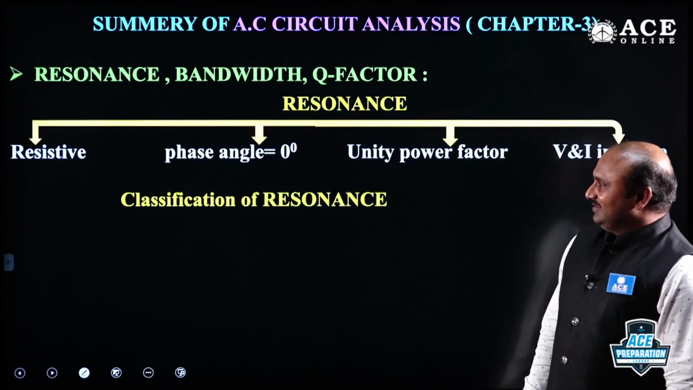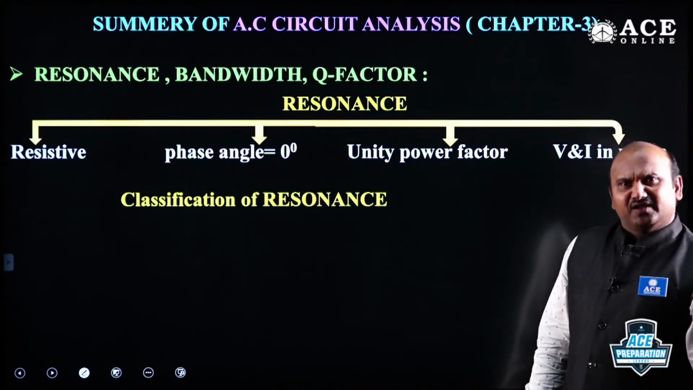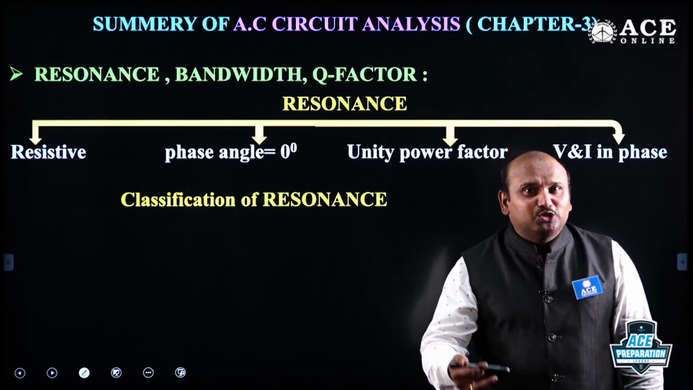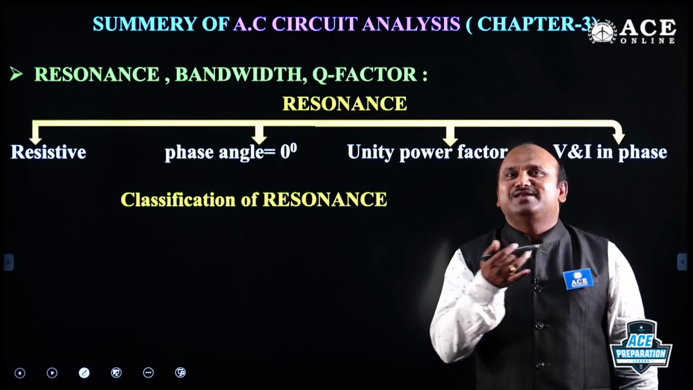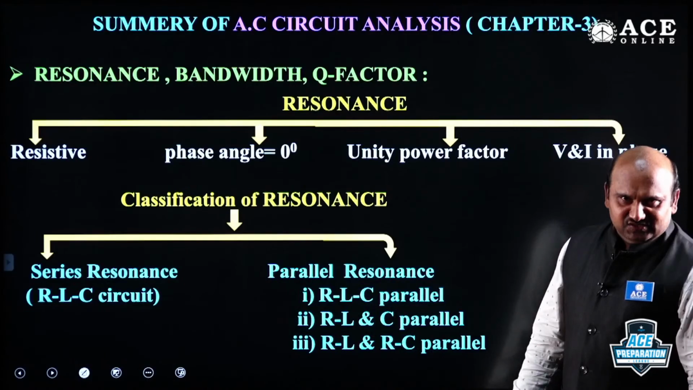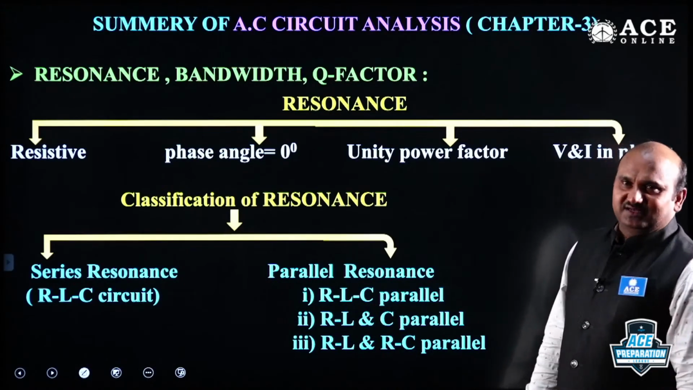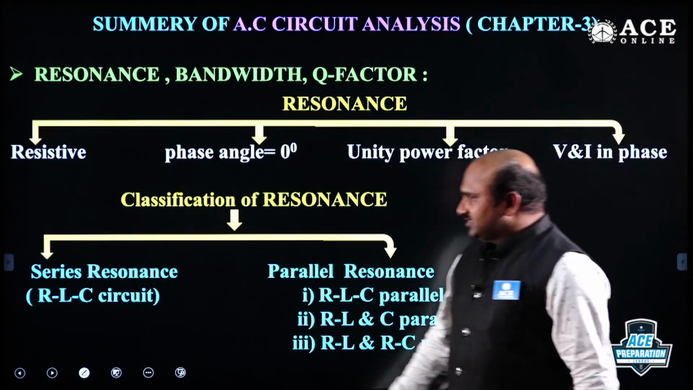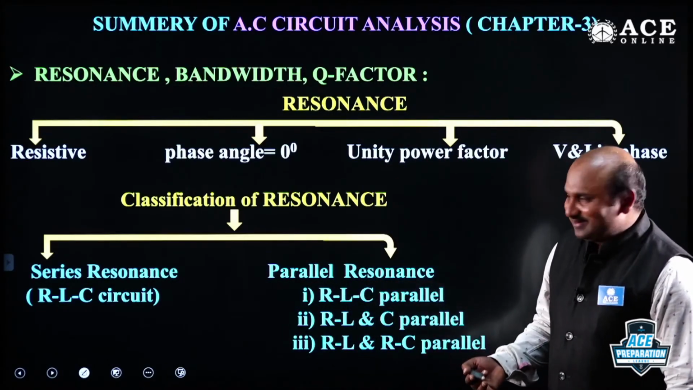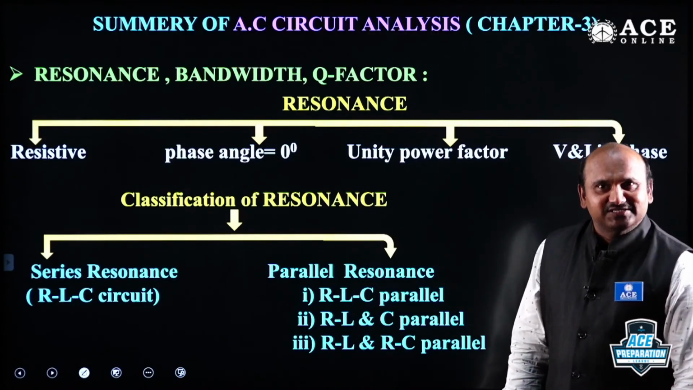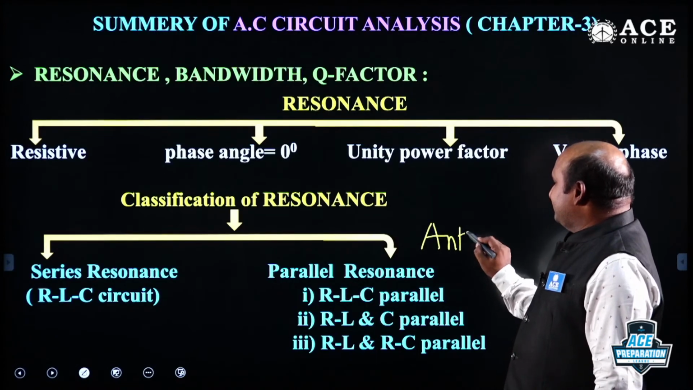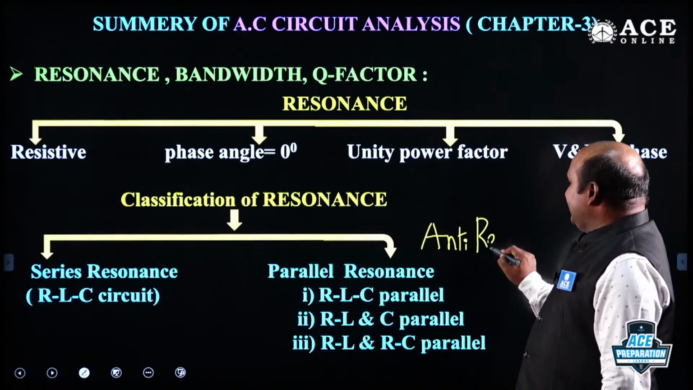Is it right? And the classification of resonance. Resonance we can take based on the circuit when both the energy storage elements are present. We can take it into 2 types: number 1 is series resonance, number 2 is parallel resonance. Series resonance circuits are acceptor circuits. Parallel resonance is called anti-resonance.